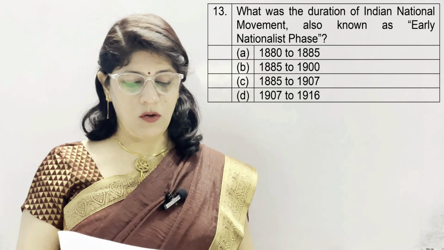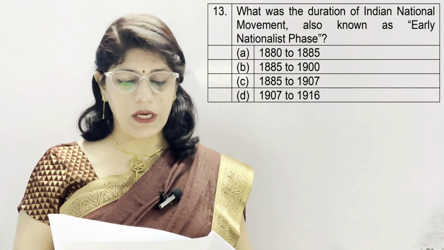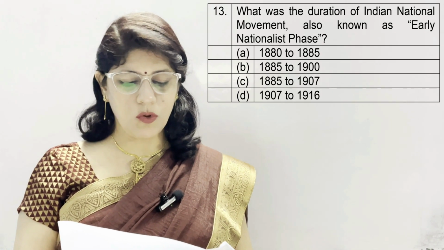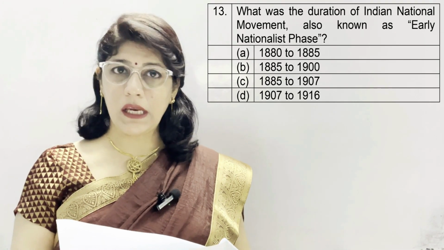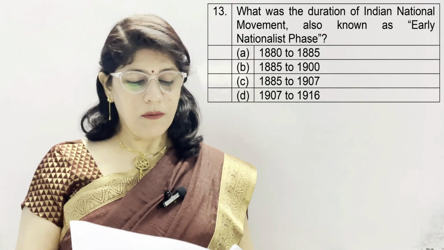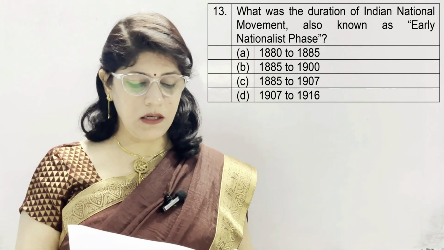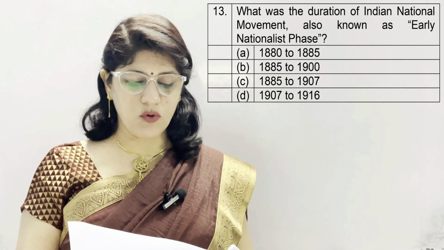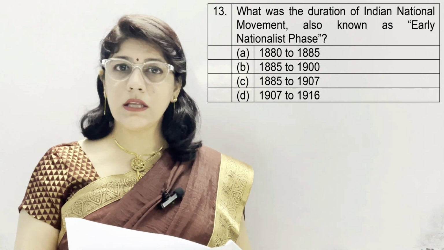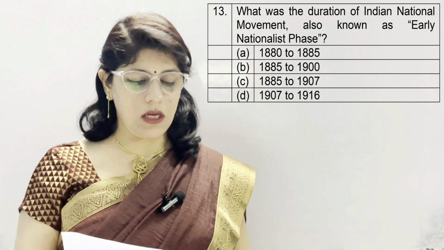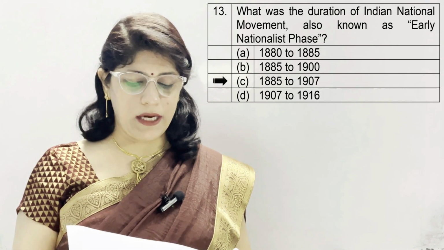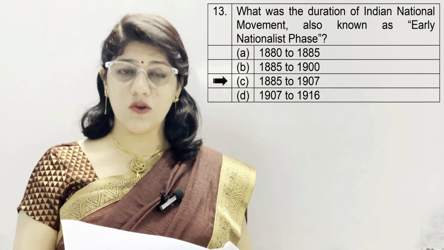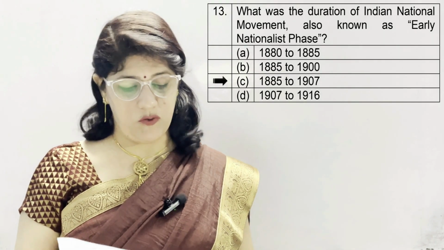Question number 13. What was the duration of Indian national movement, also known as early nationalist phase? A. From 1880 to 1885, B. 1885 to 1900, C. 1885 to 1907, and D. 1907 to 1916. And the correct option is C, which is 1885 to 1907. This phase is known as early nationalist phase.